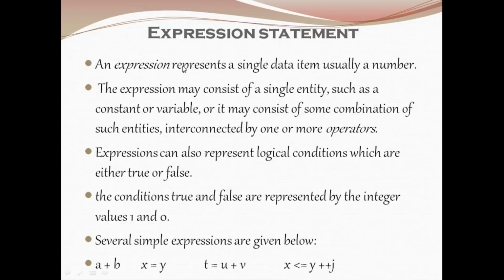Moving on to expression statements. Expression statements represent a single data item, usually numbers. These can be a constant or variable, or a joined form of constants and variables with the help of operators. An expression can return either a true or false value; the result is usually an integer value, that is 1 or 0. These are simple examples of expression statements: a plus b, x is equal to y, t equal to u plus v, x is less than or equal to y plus plus j.